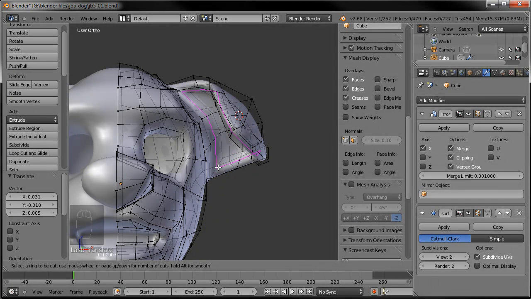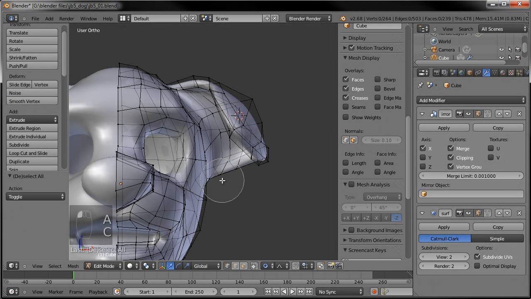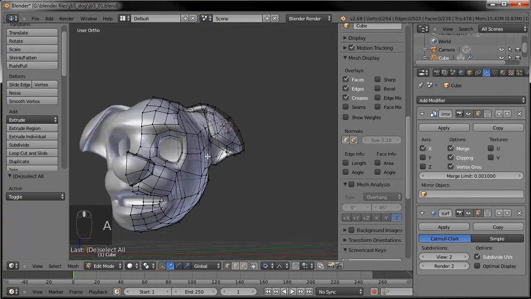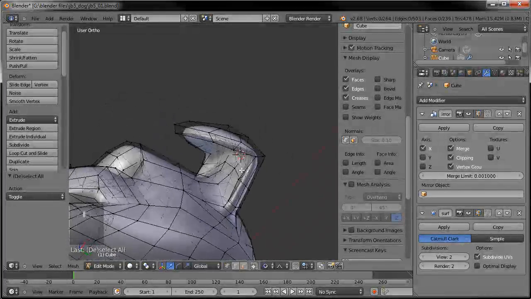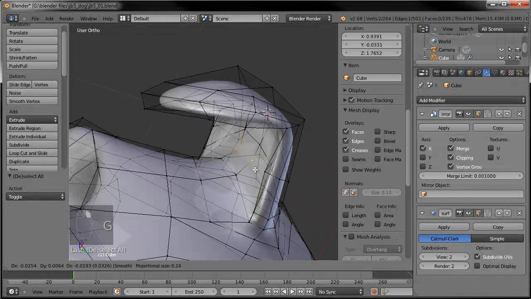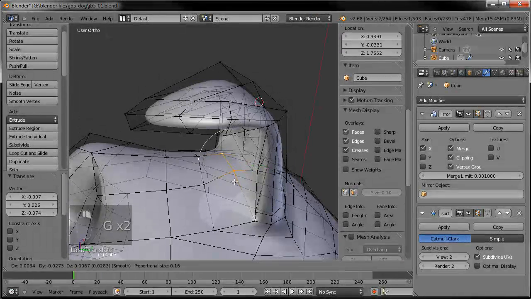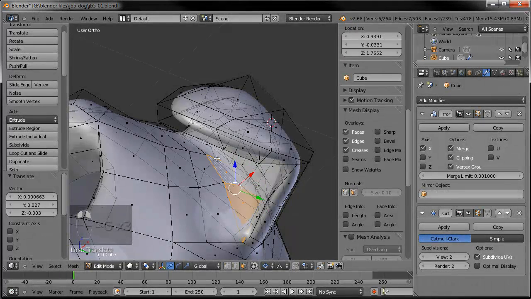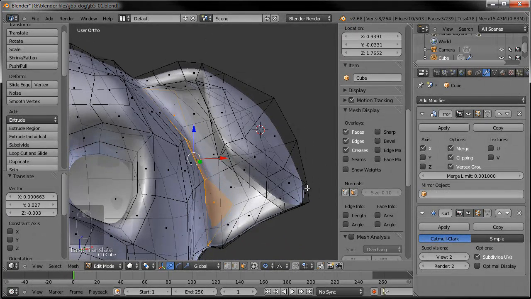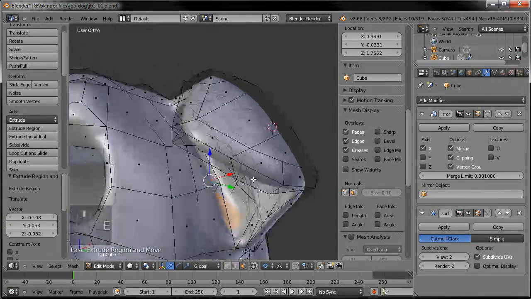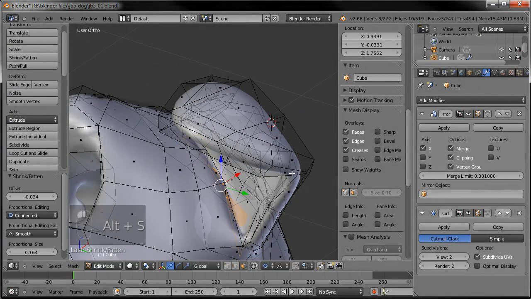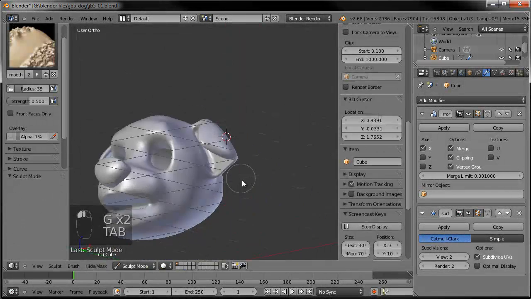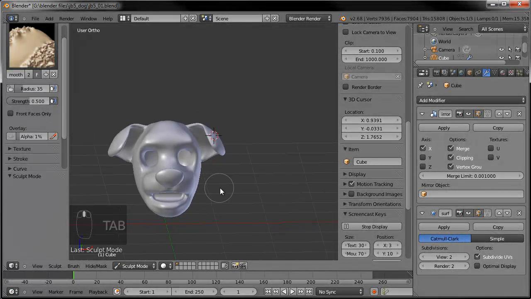And in any case, let's add one more loop right in here, just so I can add a little bit of deviation there at the bottom, kind of separate from the rest. And let's get these vertices in here. Let's add an actual opening in his ear so he can actually hear stuff. We'll go and extrude in just a little bit, and then Alt-S to scale that down. Maybe drag this out. Okay, so that's starting to look all right.